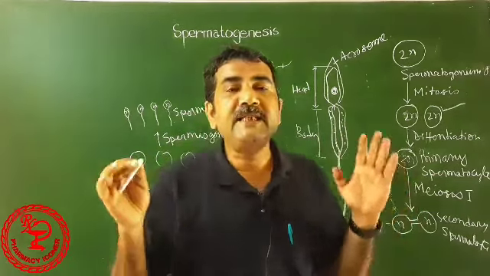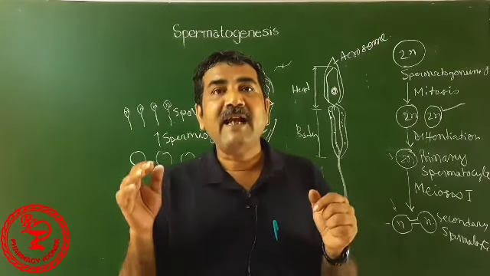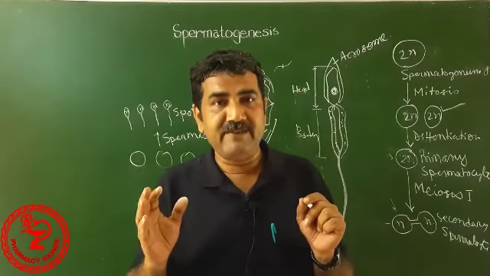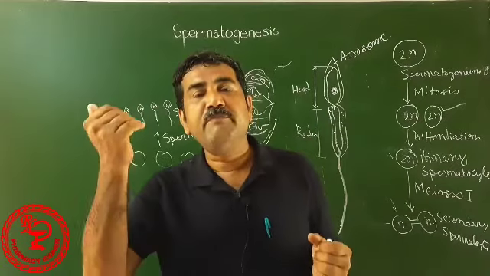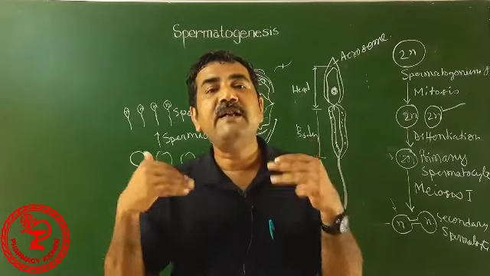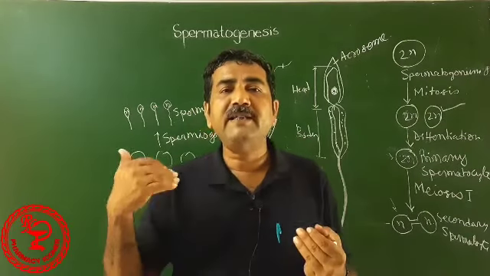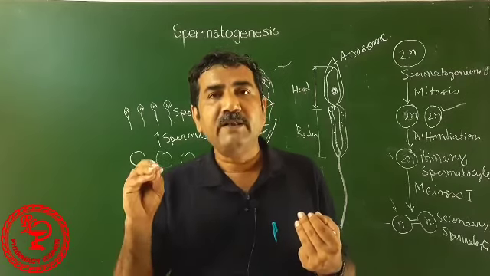Now, sperm production begins at an average age of 13 years. It also occurs between 10 to 14 years and it continues throughout life. But in the later stage of life, sperm production may reduce.